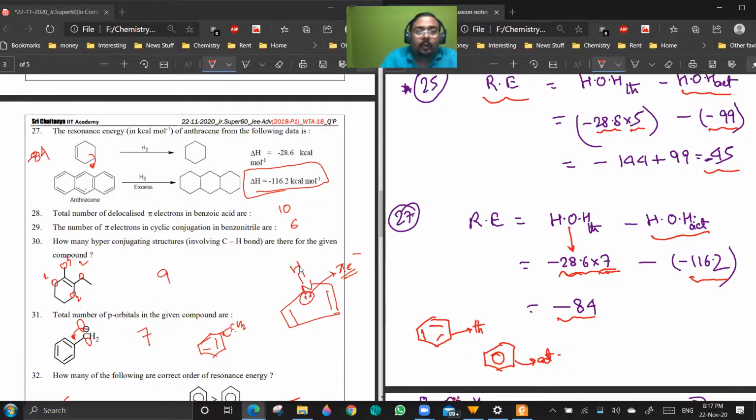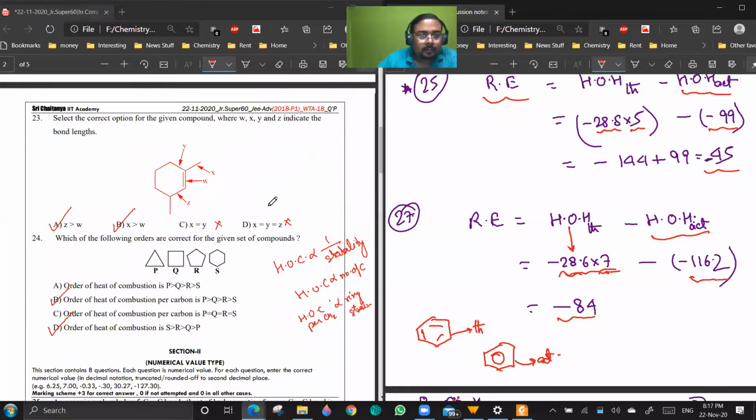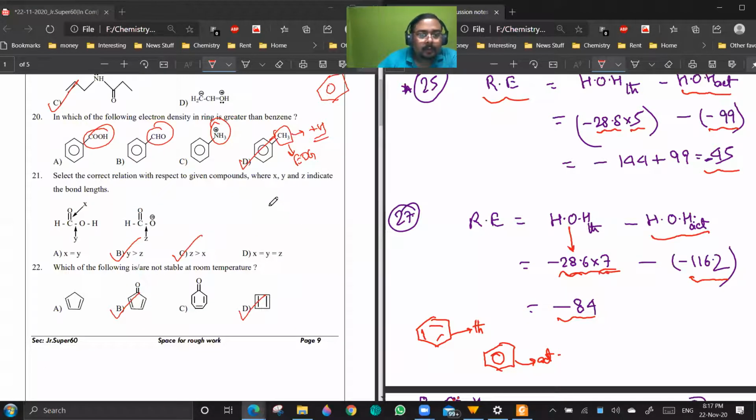So with this, I think the paper discussion is done. Sir, the 21st one. Their answer should be option D, sir. How will it be option D? They are equivalent resonating structures, sir. First of all, 1 and 2 are different molecules.